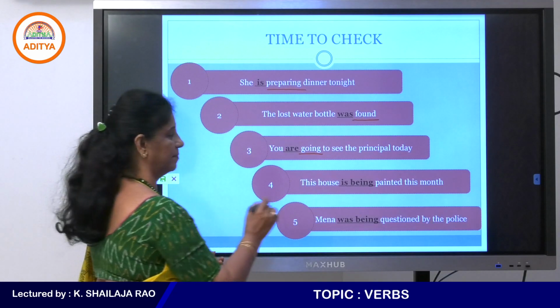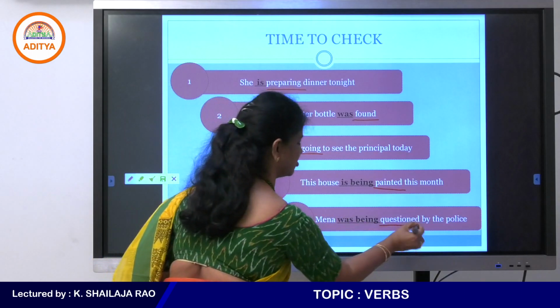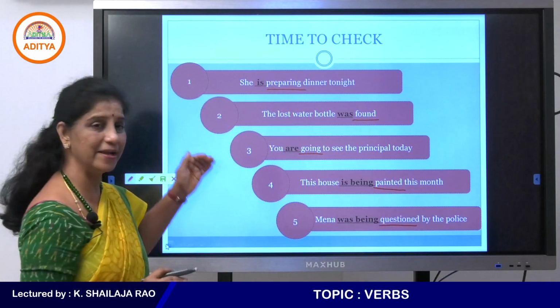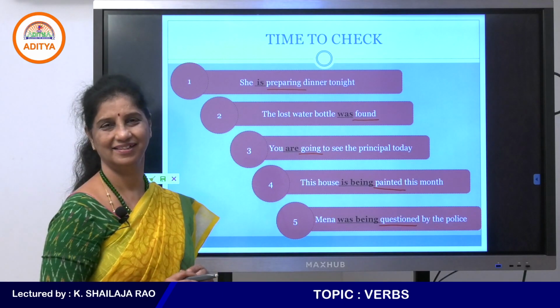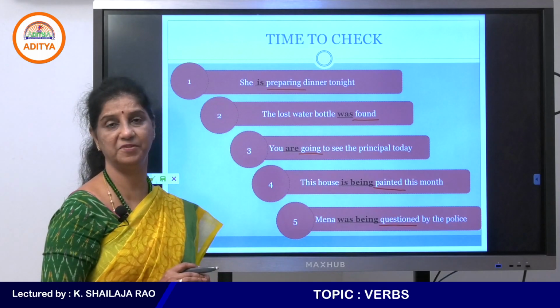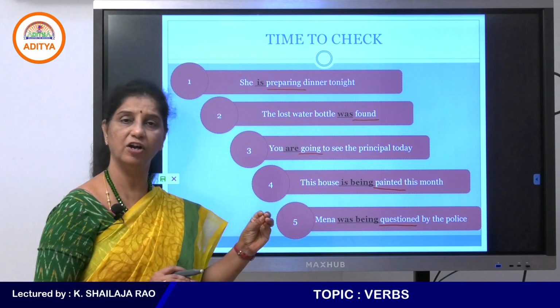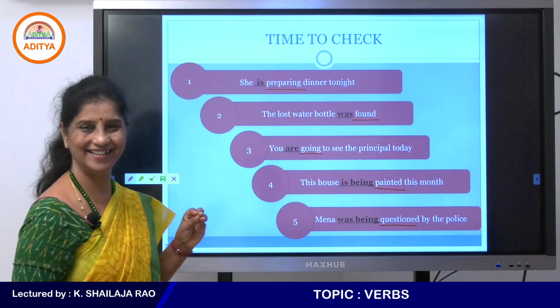The main verb here is painted. The main verb here is questioned, right? So, the helping verbs come before the action verbs, or the main verbs. They need not be action verbs only. The helping verbs are always followed by the main verb, right?